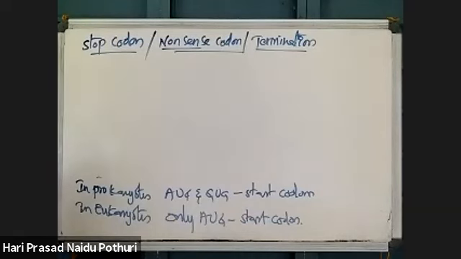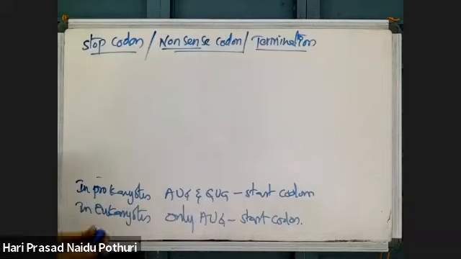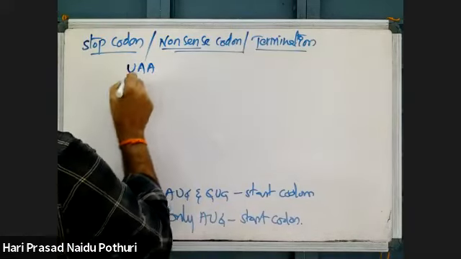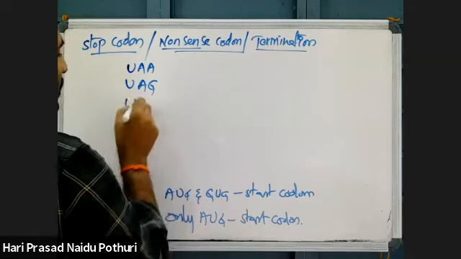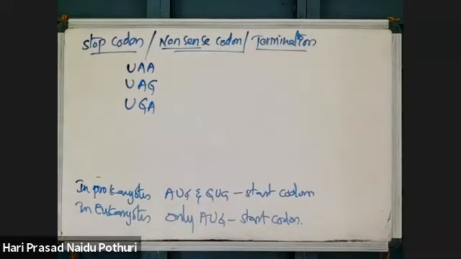Similarly, here translation is taking place on the mRNA molecule. Wherever there is a start codon AUG, the process begins. And UAA, UAG and UGA are called stop codons, which stop the translation process.